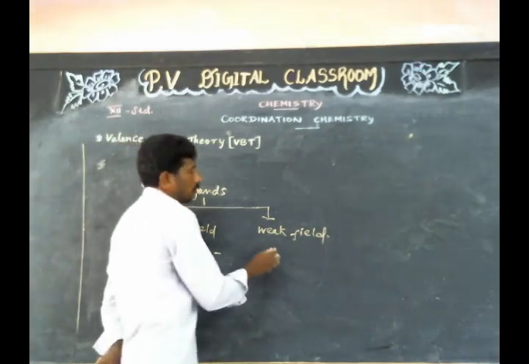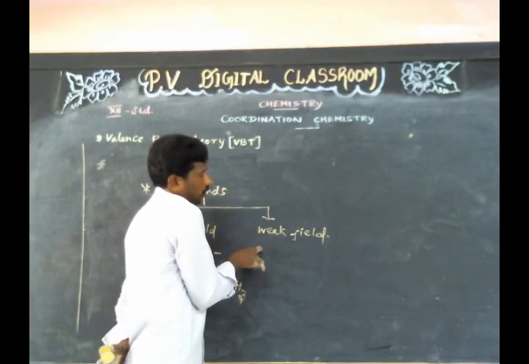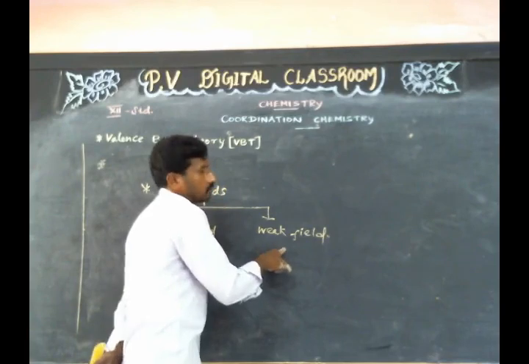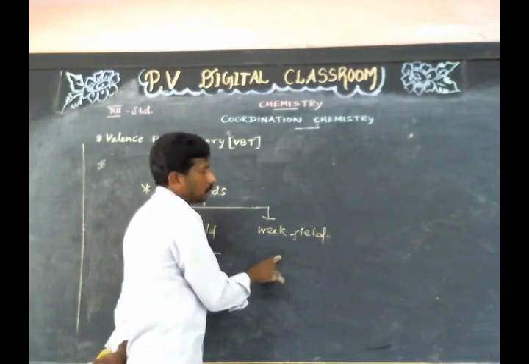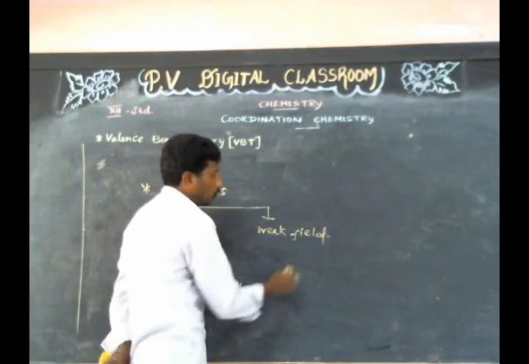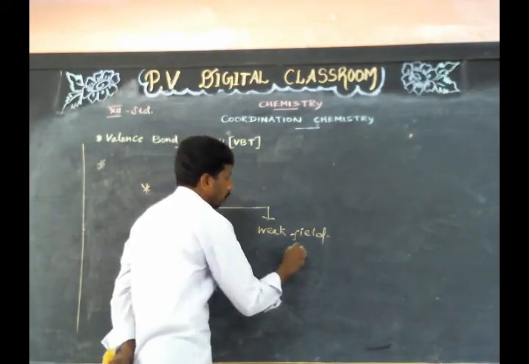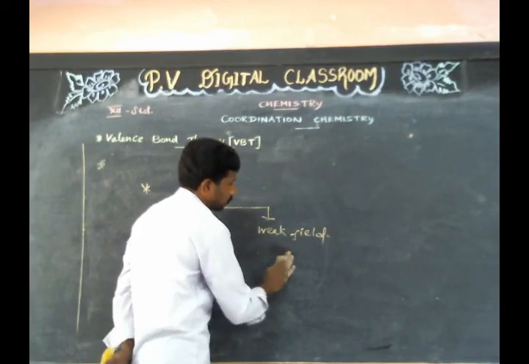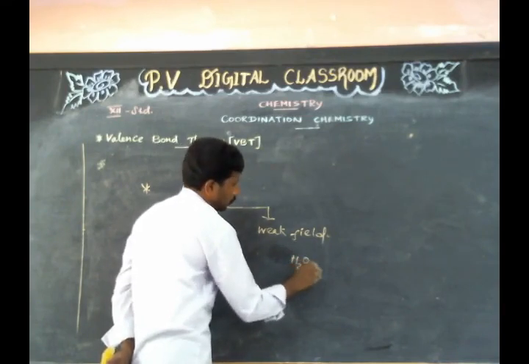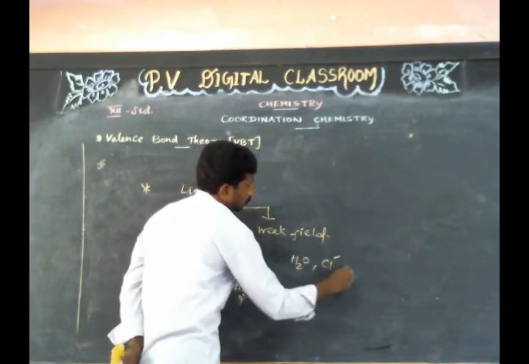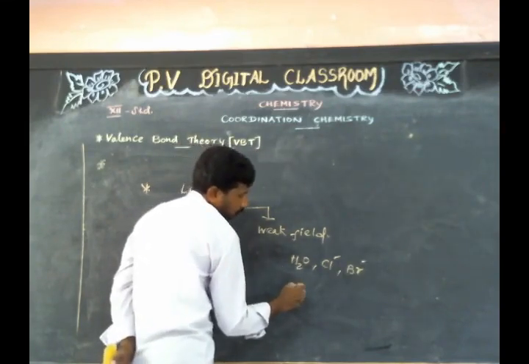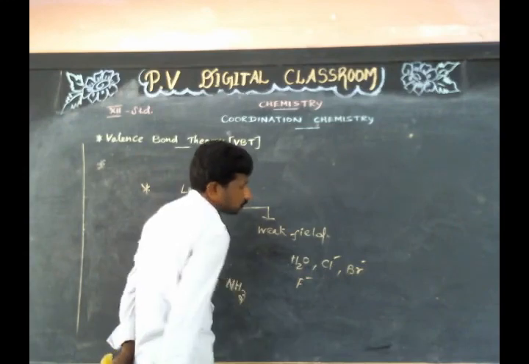Similarly, some ligands have no tendency to pair up the electrons present in the central metal atom or ion in a coordination compound. Those ligands are called weak field ligands. Example: H2O, Cl-, Br-, F-, and so on.